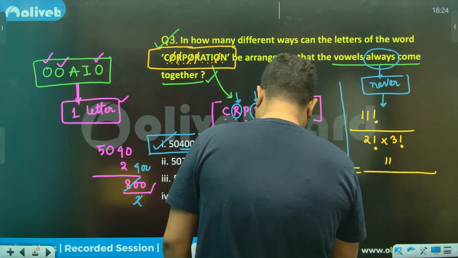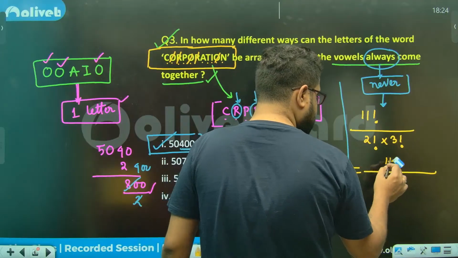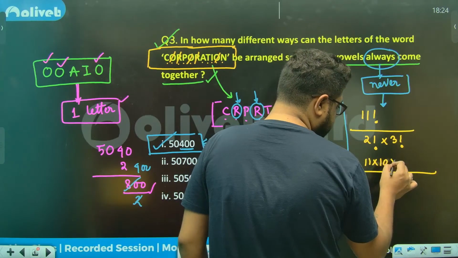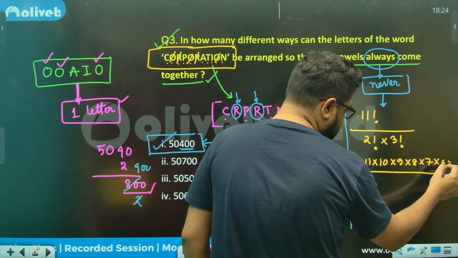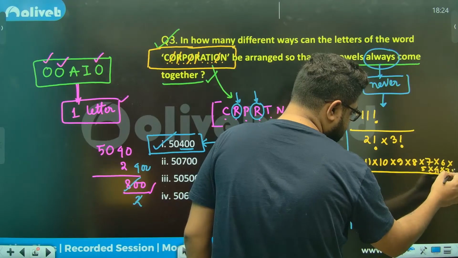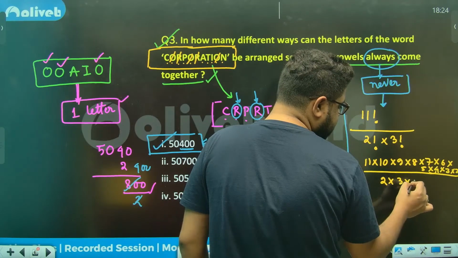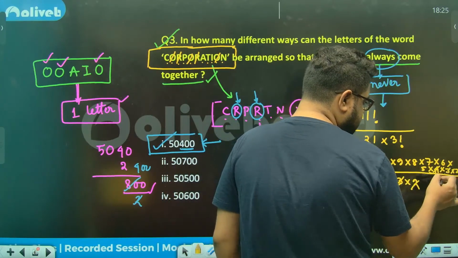Let's write it. 11 into 10 into 9 into 8 into 7 into 6 into 5 into 4 into 3 into 2, divided by 2 and 3 factorial, meaning 3 into 2. 2 into 2 is 4, and 3 is gone.